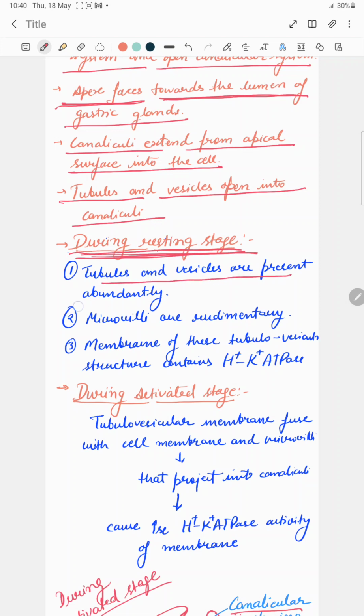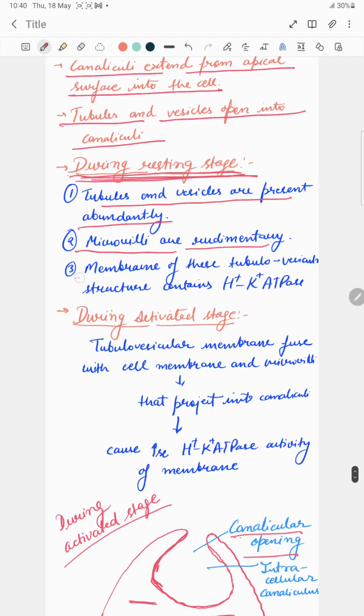Tubules and vesicles are present abundantly and seen clearly. Microvilli are rudimentary. Membranes of these tubulovesicular structures contain the hydrogen potassium ATPase pump, and this pump releases H+ ion into the lumen of the stomach and brings one potassium ion into the cell.